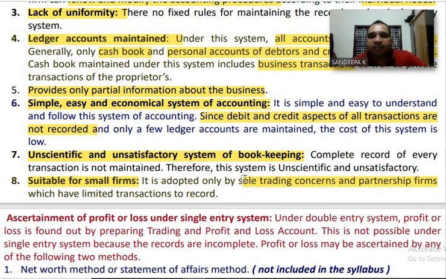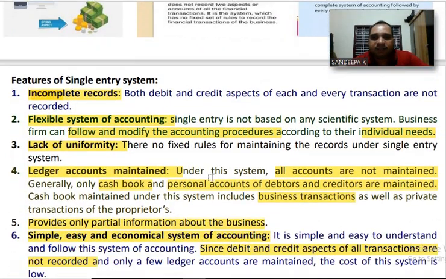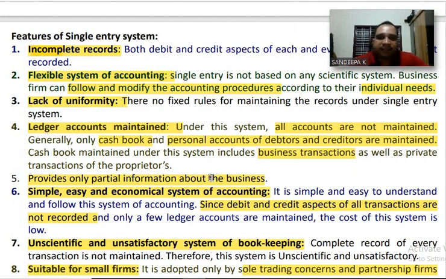These are various features of single entry system. If we analyze the features of single entry system, we can come to the conclusion that only important aspect of a business transaction is recorded, and only few ledger accounts, namely cash book, personal accounts of debtors and creditors, are maintained.